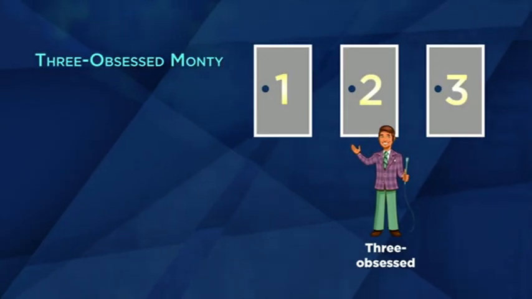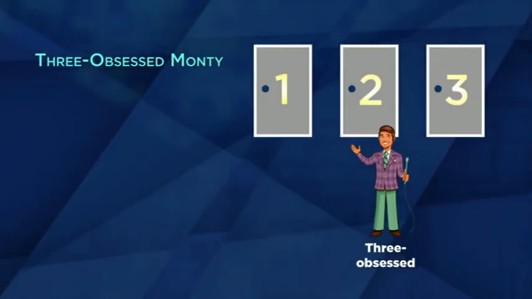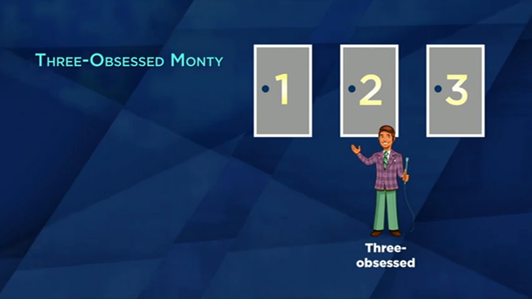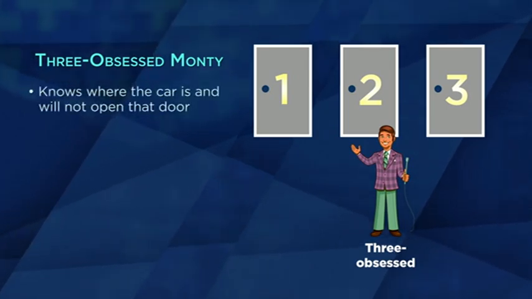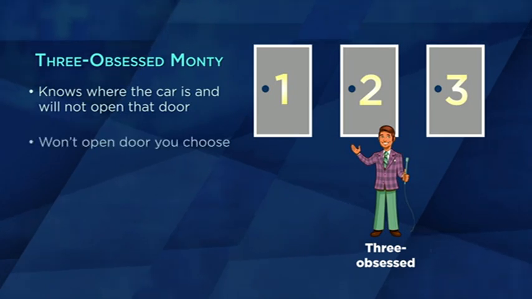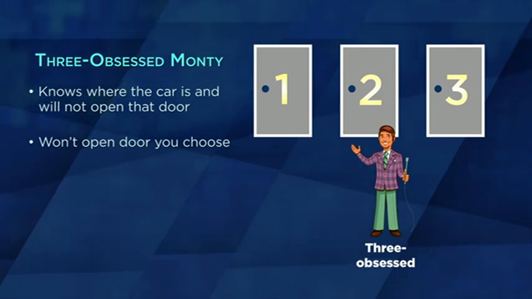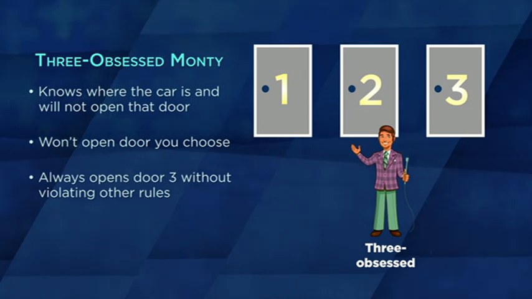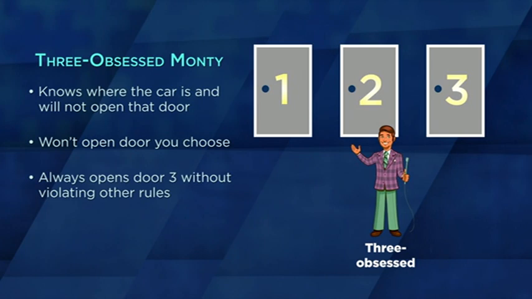We can see an extreme example of this by considering yet another host. Let's call him 3-obsessed Monty. He makes decisions differently from either classic Monty or random Monty. Like classic Monty, he knows where the car is and will never open the door that conceals it. He also will never open the door you chose. But in addition, he holds to one other rule. He'll always open door 3 when he can do so without violating the other 2 rules. You can assume that if the player starts by choosing door 3, then 3-obsessed Monty will behave exactly like classic Monty.